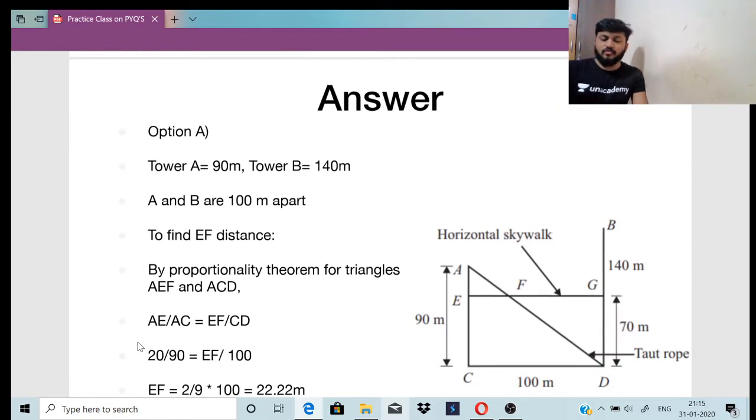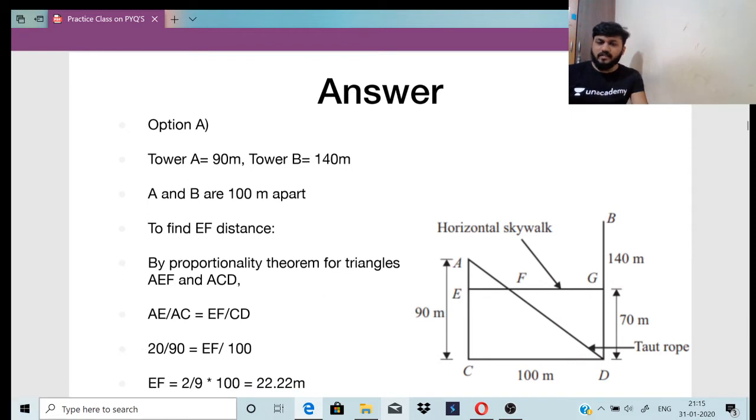Right, we'll go forward with the answer. As I said, Tower A is 90 meters, right? Tower B is 140 meters. There is a 70-meter distance from the base to the skywalk. Base is 100 meters, right?